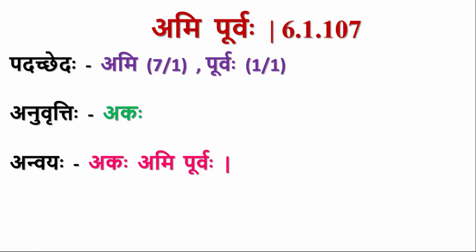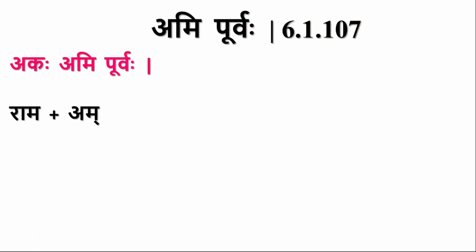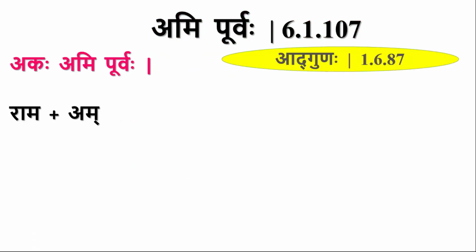Akaha Ami Purvaha. Consider the example of Rama plus Am. Here, the very basic Utsarga Sutra which can be applied is Adgunaha, because by Adgunaha, if Akara is followed by any Ach letter, then there will be Gunadesha, Purva Parayo Ekaha Gunadeshaha.